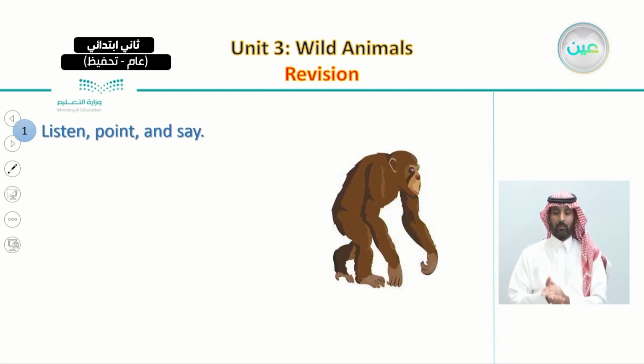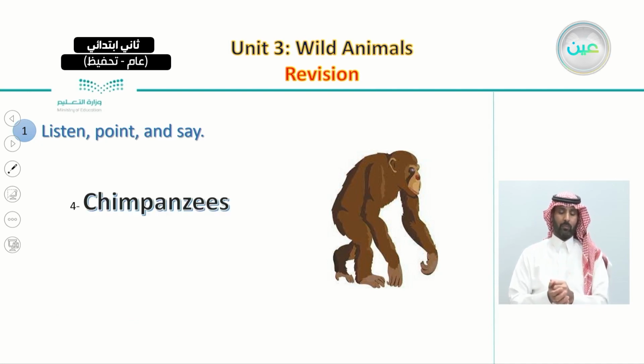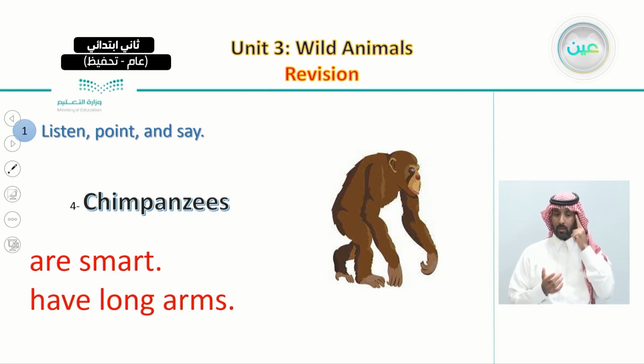Very well. The fourth one, chimpanzees. We said chimpanzees are smart and have long arms. So repeat after me. Chimpanzees, chimpanzees. Chimpanzees are smart and have long arms. Have long arms. Very well.